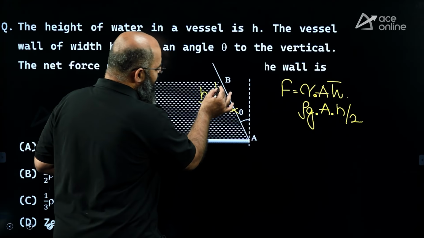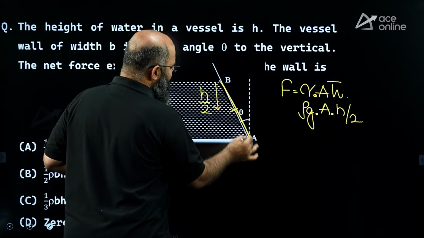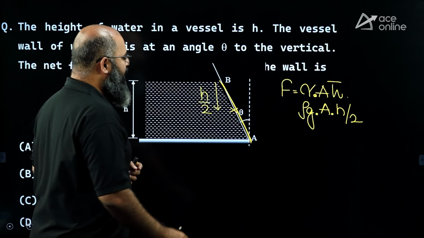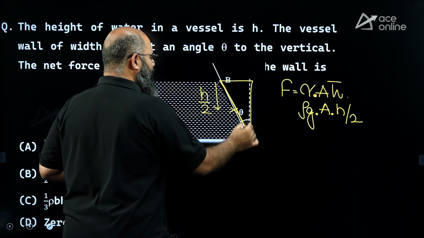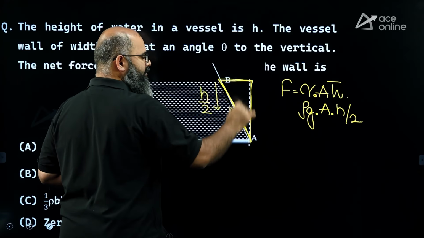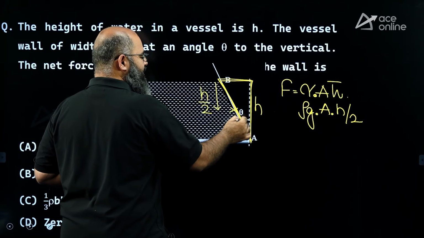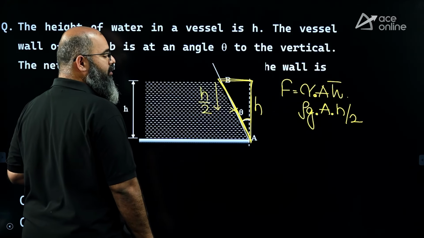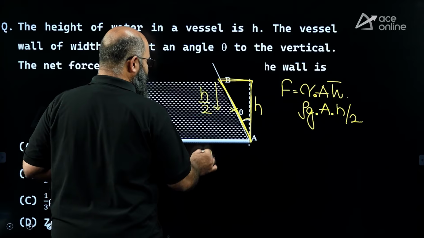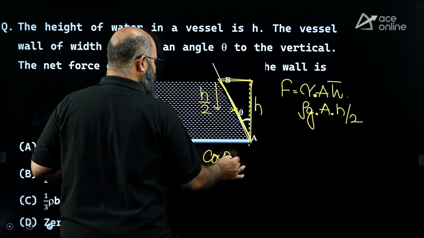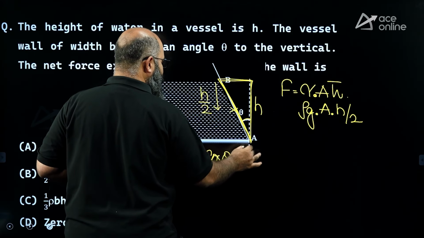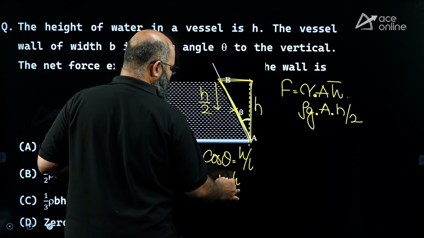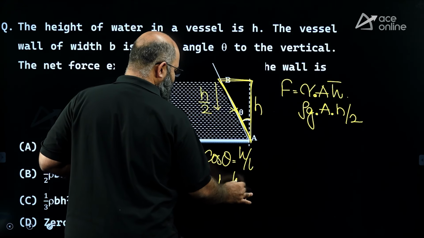Area is equal to this inclined length multiplied by the width B coming perpendicular. To identify this inclined length, I will look at this particular triangle. In this triangle, this is H, and this angle is theta. So this inclined length will be equal to how much? Now you see cos theta is equal to H divided by the inclined length. So length is equal to H divided by cos theta.